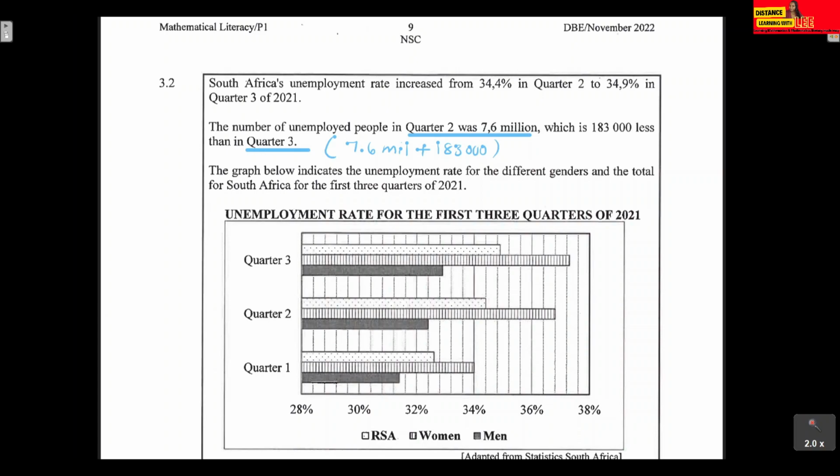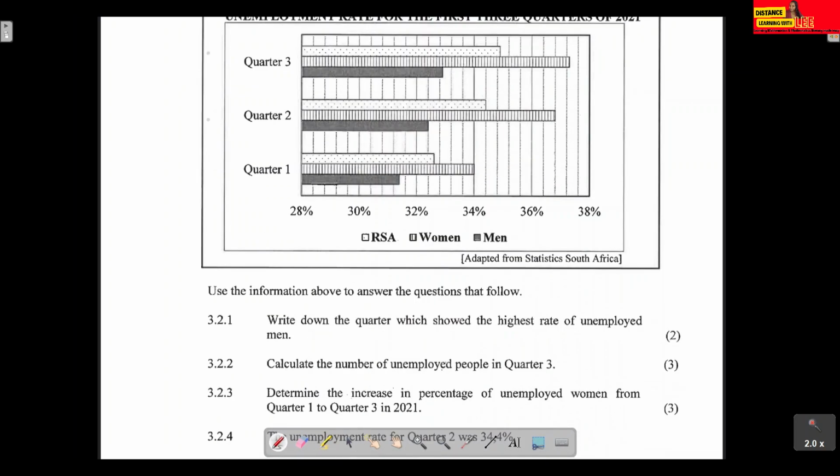Let's continue. The graph below indicates the unemployment rate for the different genders and the total for South Africa for the first 3 quarters of 2021. I already explained what quarters means and how we can get the different quarters.